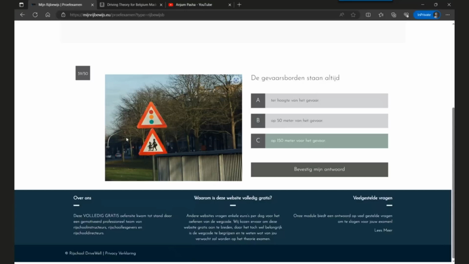So you can see the traffic lights here. It's 150 meters. Are those traffic lights?